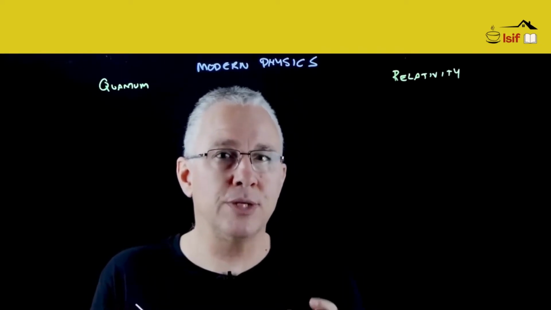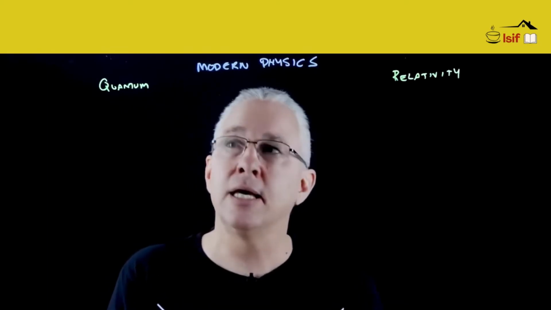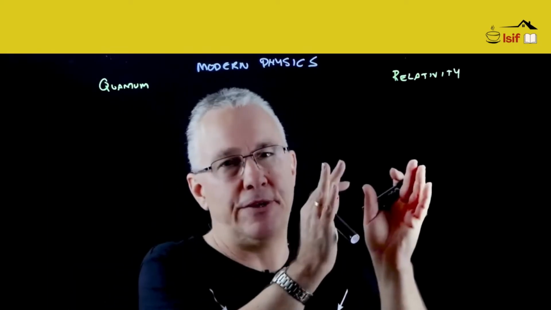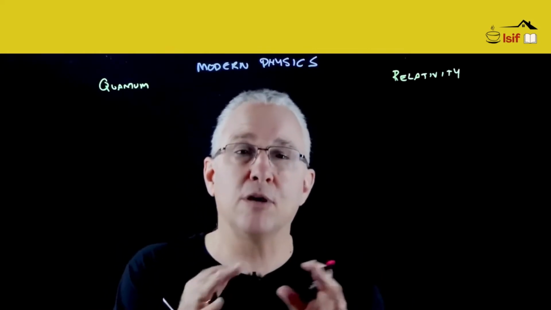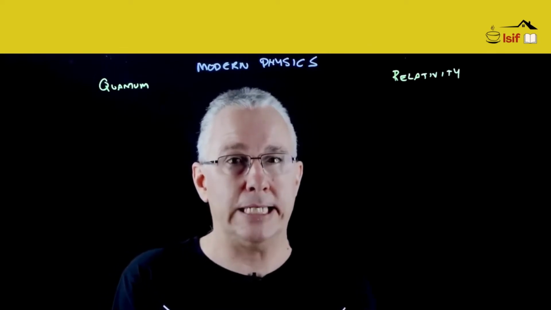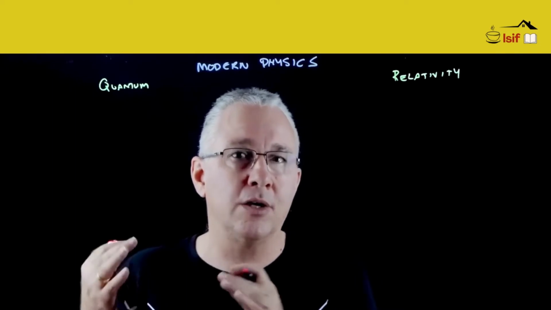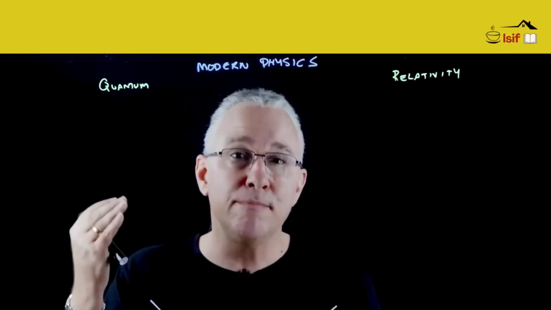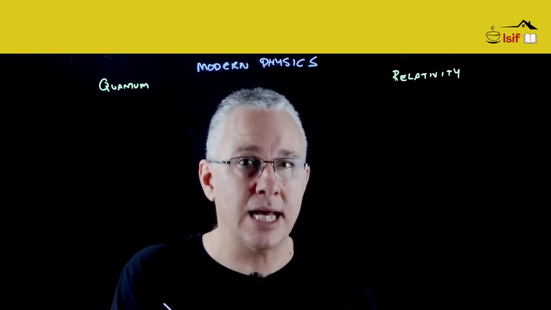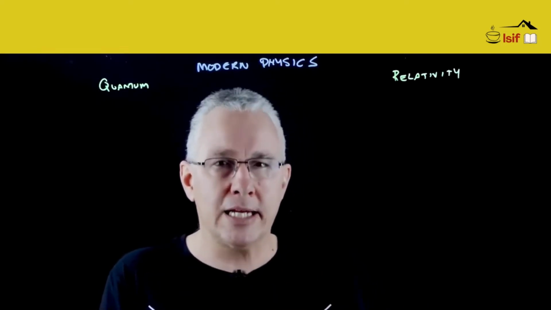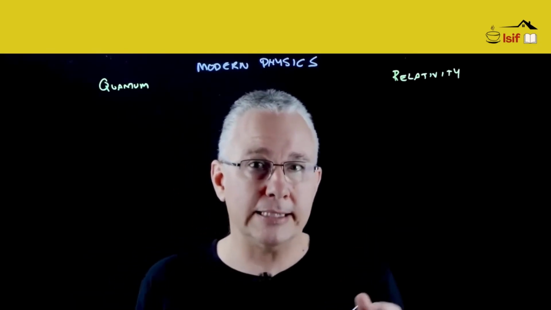Now, I'm going to explore a whole range of concepts related to modern physics in terms of the very small and the very large, but I'm going to do it chronologically so we can see the development of modern physics over the last 120 years. Like all concept maps, I'm not going to go into great detail on each of the particular points. In most cases, I have videos that deal directly with each of the points that I will discuss, and I really encourage you to have a look at my work where I cover each particular point in greater detail.